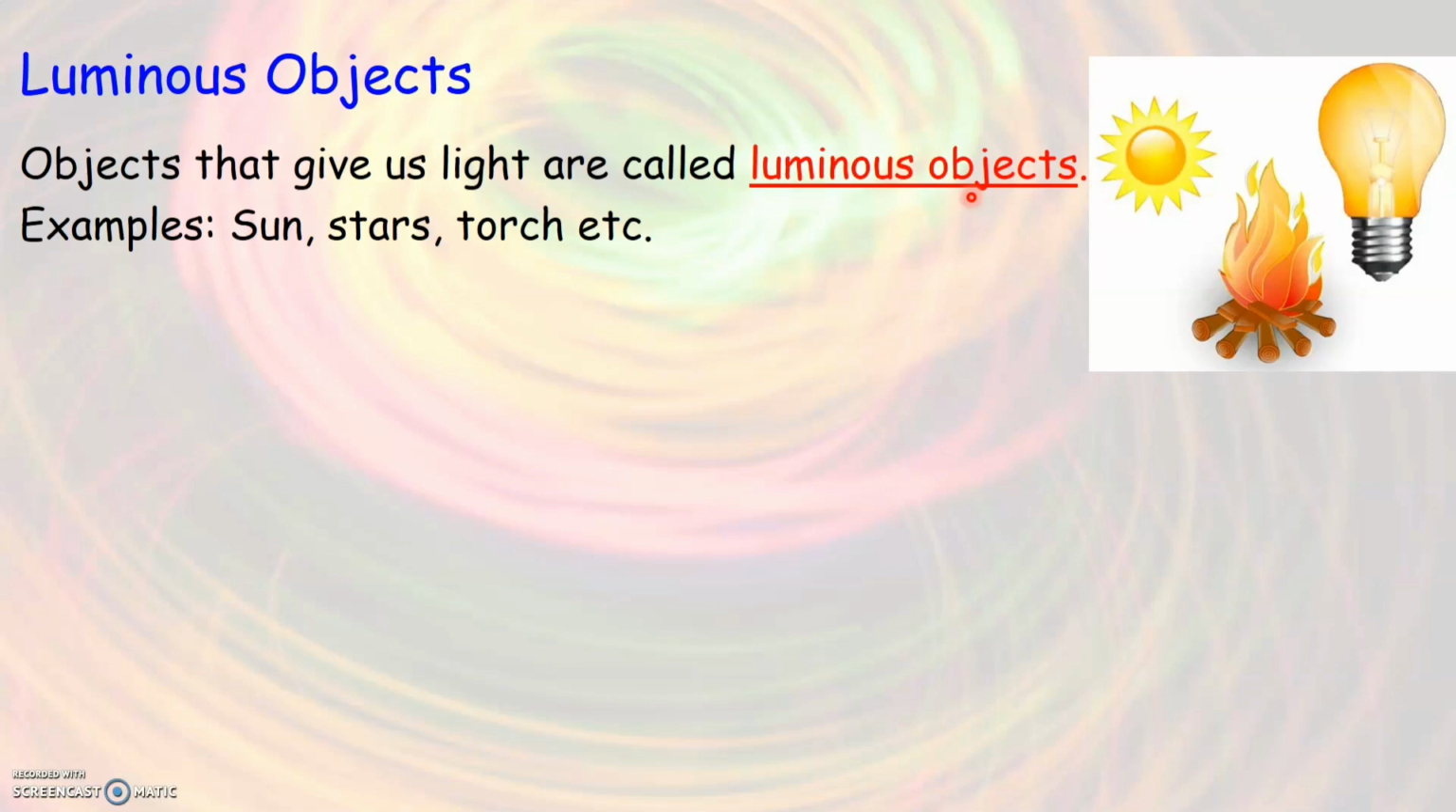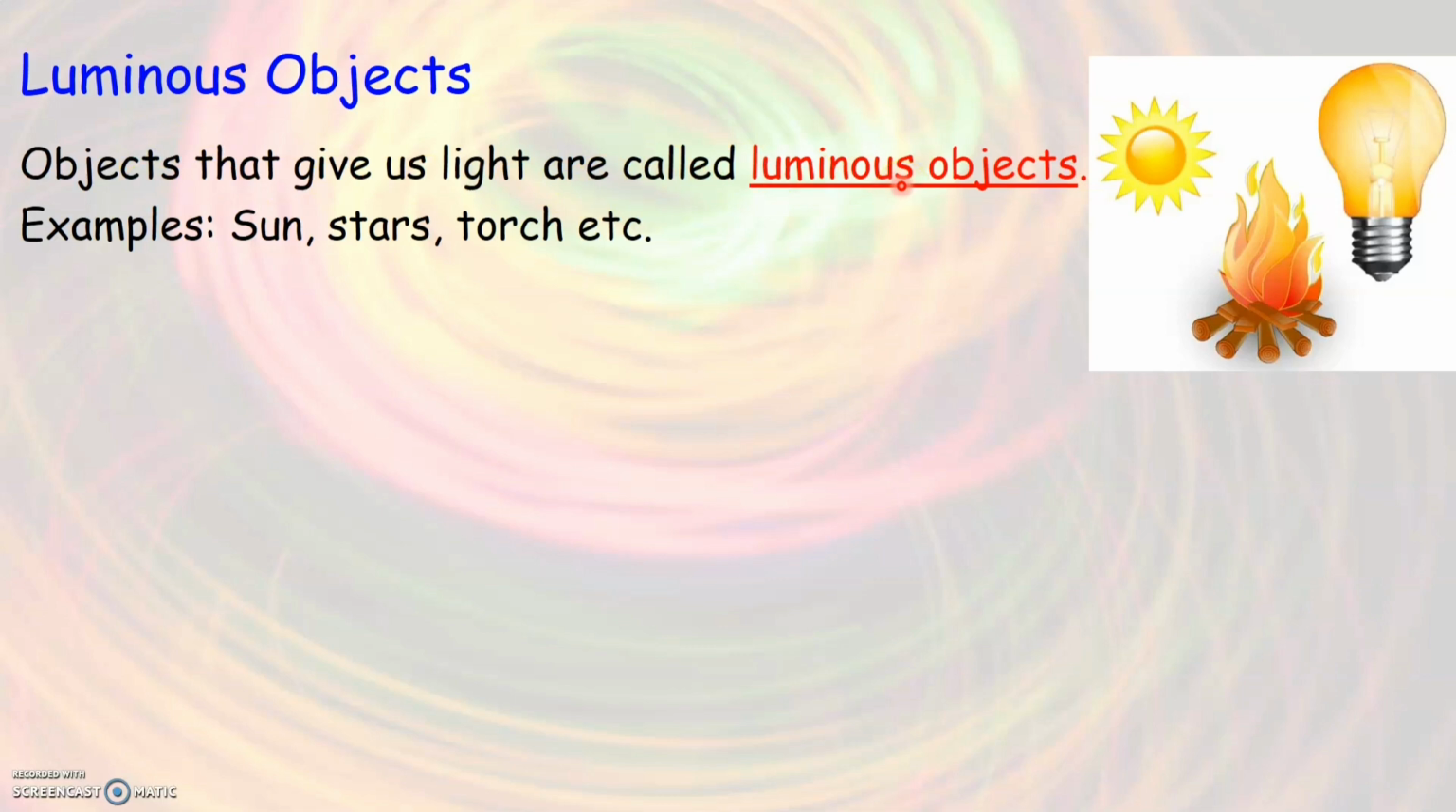Some of the examples are, as you see here, sun. Sun gives us light. Therefore, it is a luminous object. Same like that, when a bulb glows, it gives us light. So bulb is also an example of a luminous object. Other examples are fire, stars, torch, etc. So including both natural objects and artificial objects. Those objects that give us light are called luminous objects.